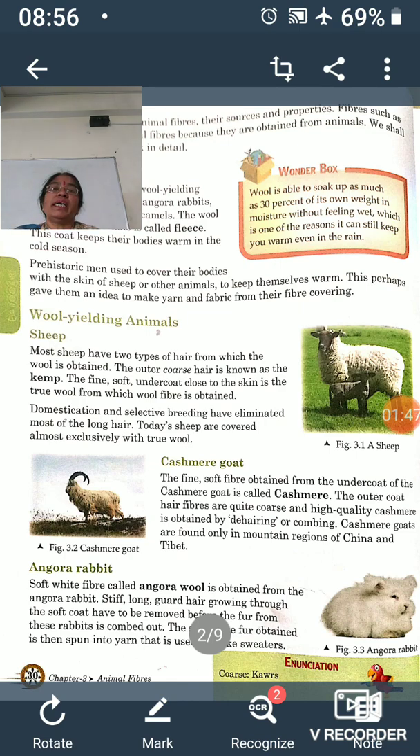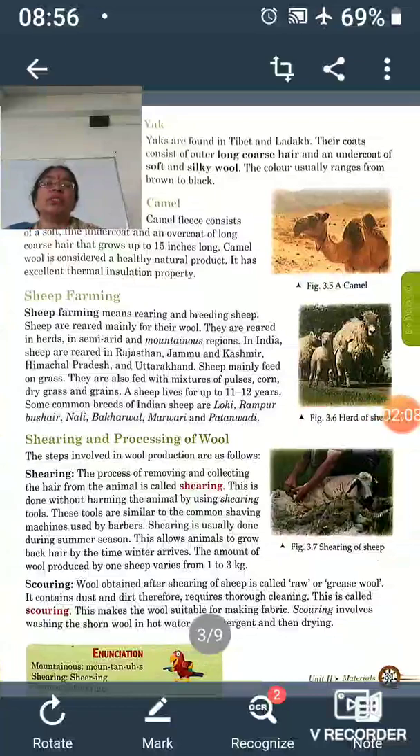So from where do we get this wool? There is a list of wool yielding animals and the areas in which these are found. You can see in this picture also, like sheep, Kashmiri goat, Angora rabbit, yak, camel, etc., from which we get the fibers. You read this page properly, both these pages.